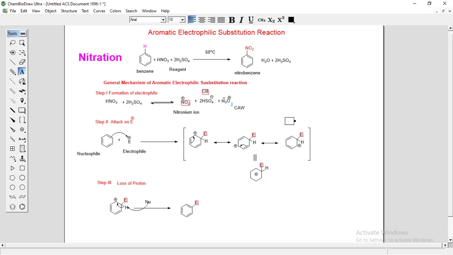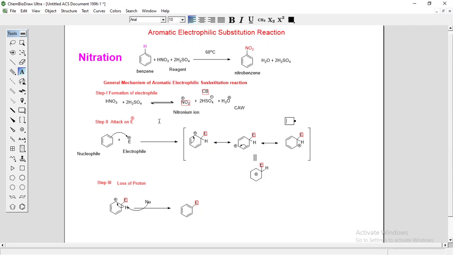H3O plus is the conjugate acid of water, and this HSO4 minus is the conjugate base of H2SO4, and this is your electrophile, the nitronium ion. So this is the first step, formation of the electrophile.